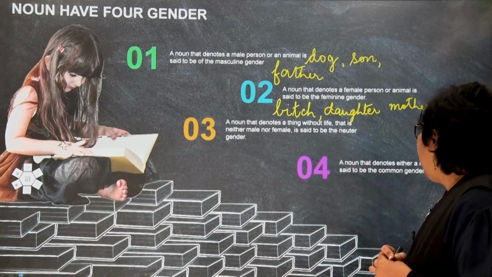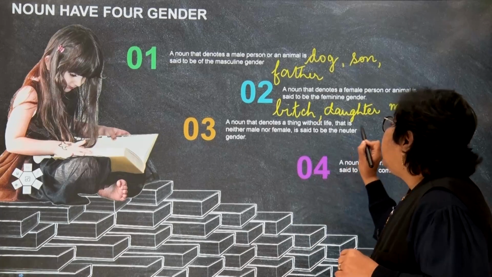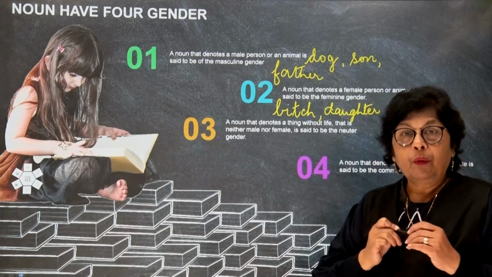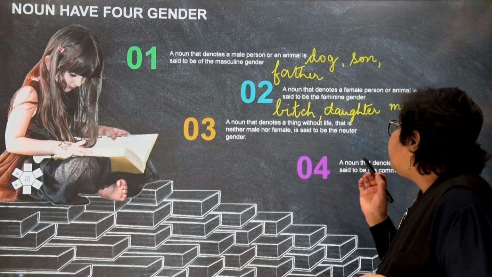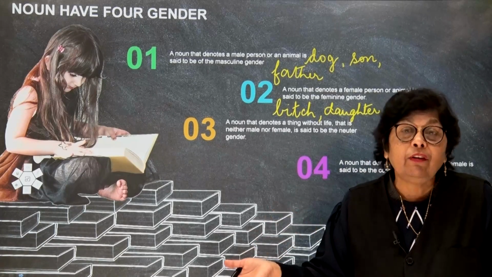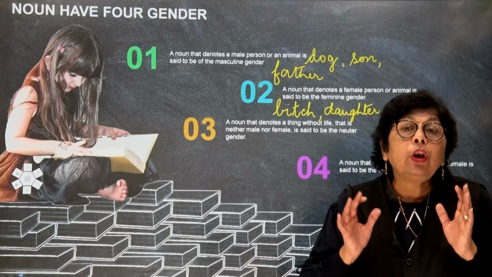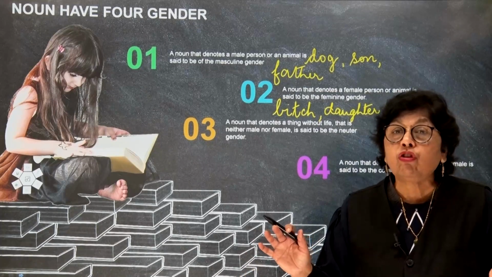Next, children, we come to what is called a neuter gender. A neuter gender denotes a thing without life. So we're talking about a non-living thing that has no life in it, children.